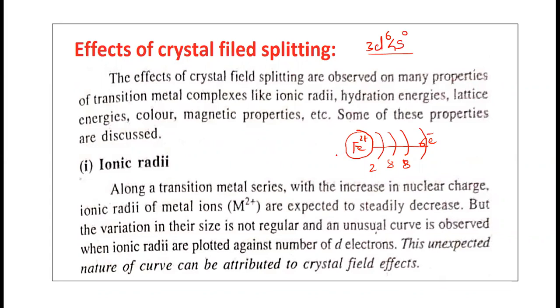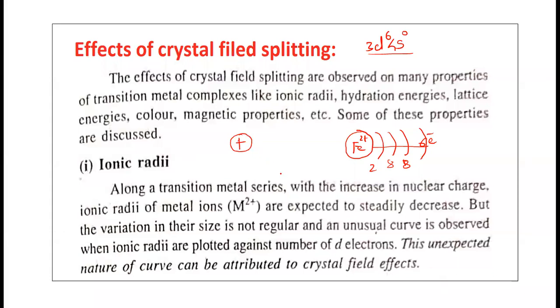Let us see. Now in a transition metal series, with the increase in the nuclear charge, why will the nuclear charge increase? Because protons are added into the nucleus and electrons are added into the energy levels.